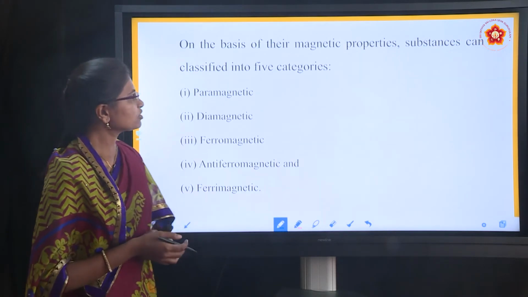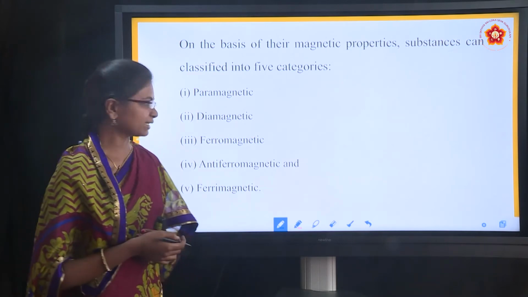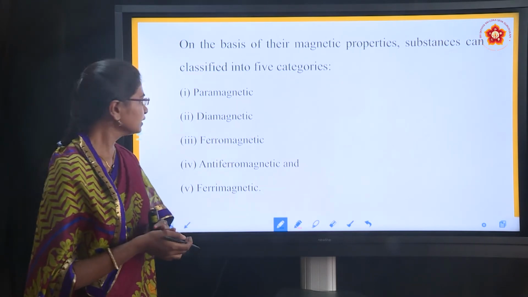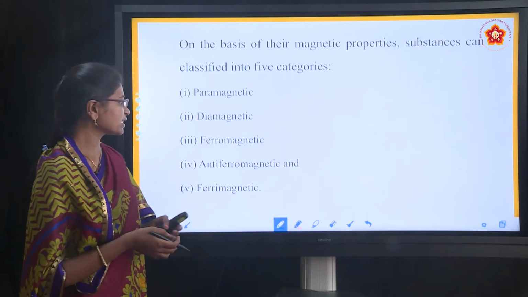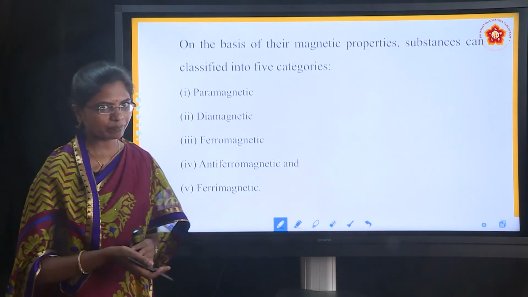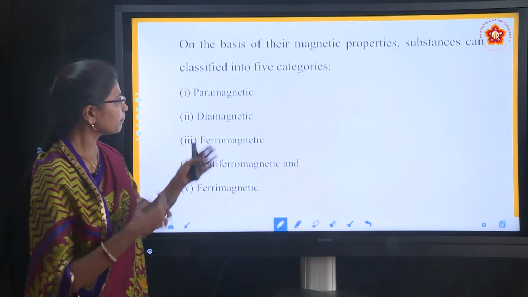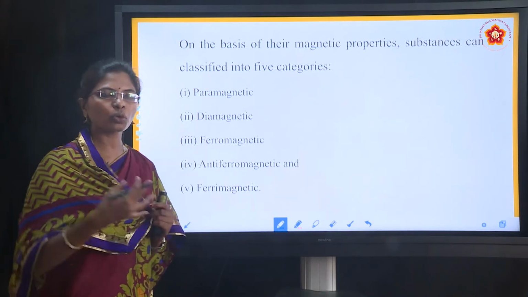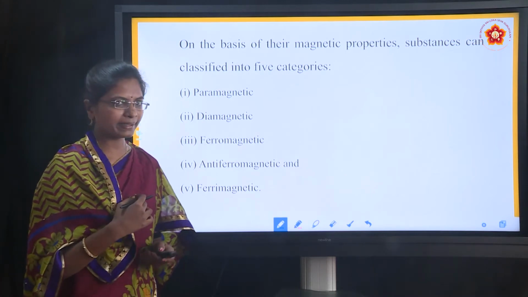On the basis of their magnetic properties, substances can be classified into 5 categories. The first is paramagnetic, the second is diamagnetic, the third is ferromagnetic, the fourth is antiferromagnetic, and the fifth is ferrimagnetic. So there are 5 categories. What happens in paramagnetic and what happens in diamagnetic? We will study them one by one in detail.